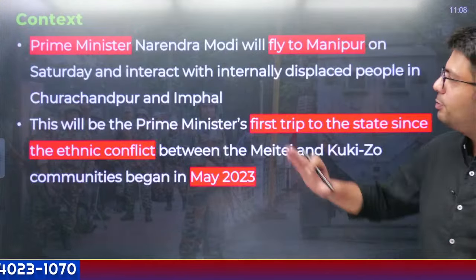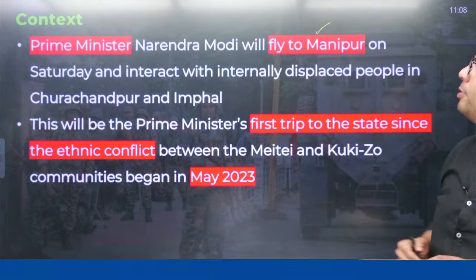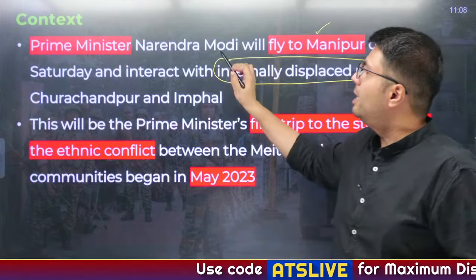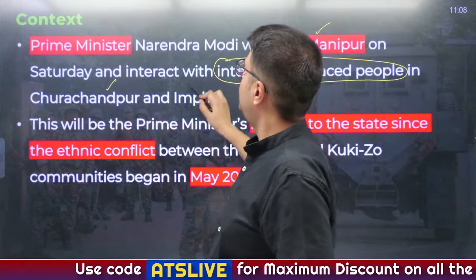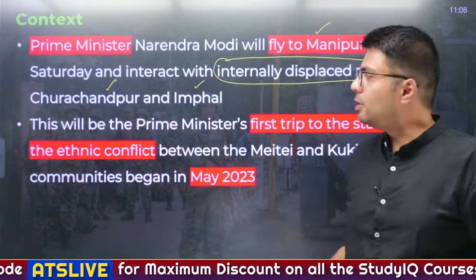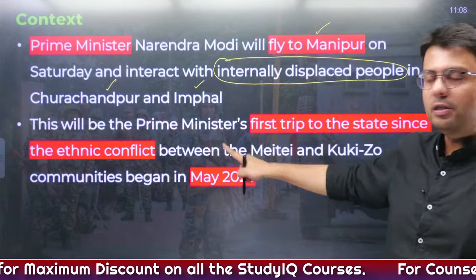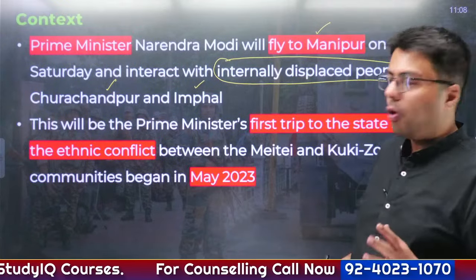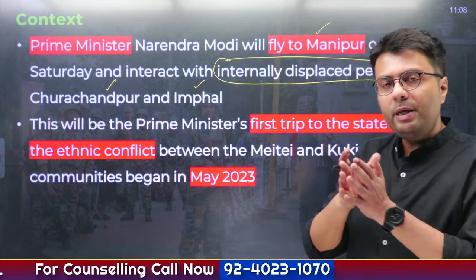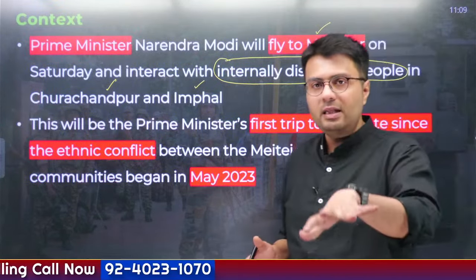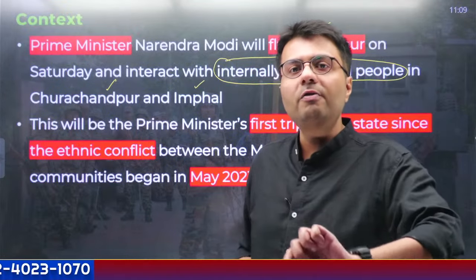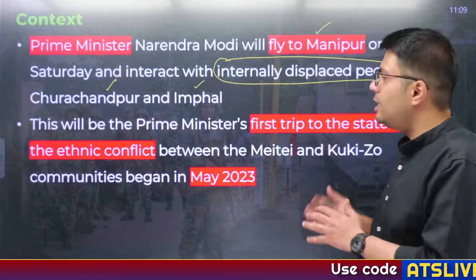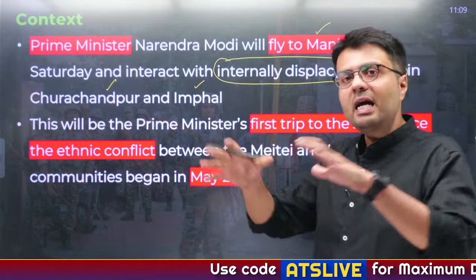Now the context is Prime Minister Narendra Modi will fly to Manipur today and will interact with internally displaced people in the two districts of Churachandpur as well as Imphal. Imphal is the capital of Manipur, and this will be the first time Prime Minister Modi is visiting the state since the onset of the ethnic violence between two communities, the Meiteis, who usually live in the valley in and around Imphal, and the Kuki-Zo tribes, who live in the hill tracts of the state.